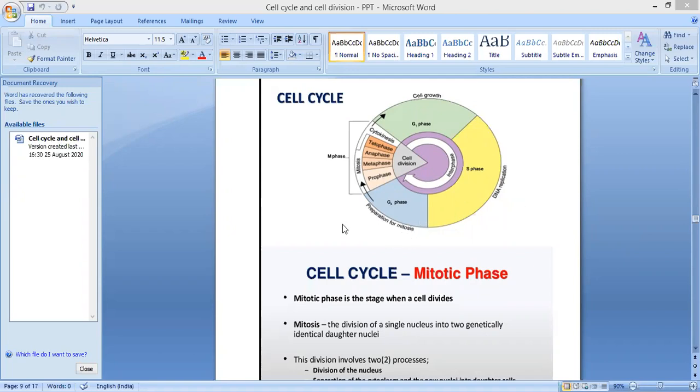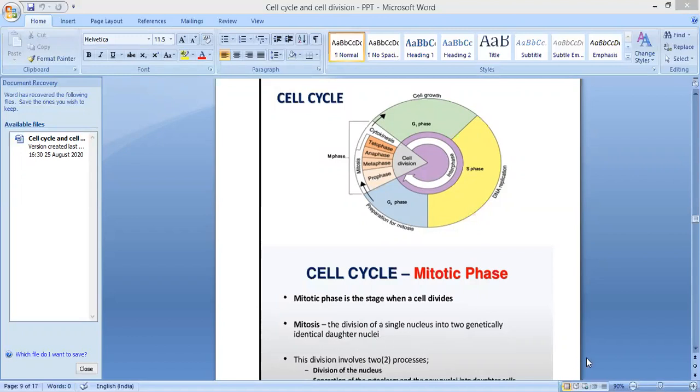So then what is happening in this M phase or mitotic phase? Here the main cell division will take place. Clear? So mitotic phase is the stage when a cell divides. Mitosis means the division of a single nucleus into two genetically identical daughter nuclei.